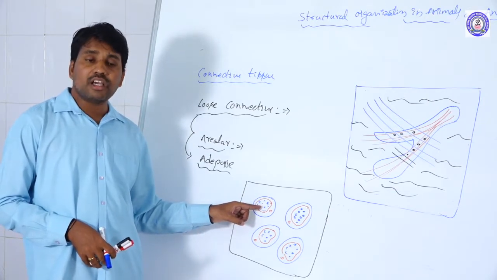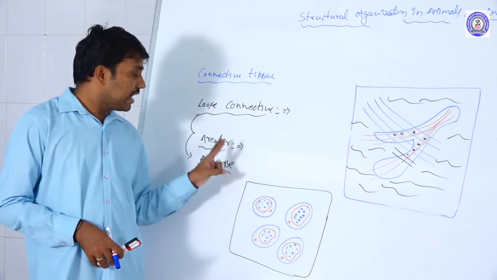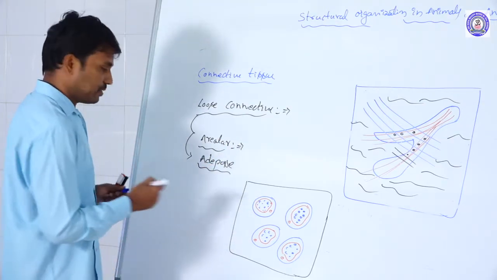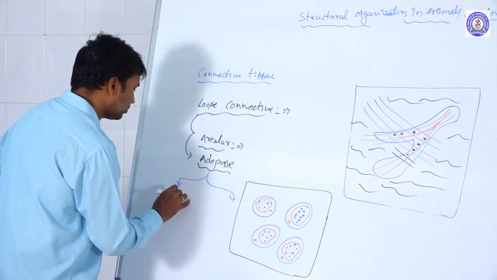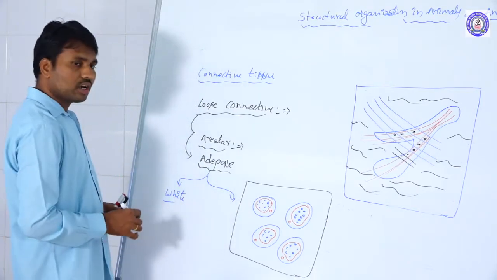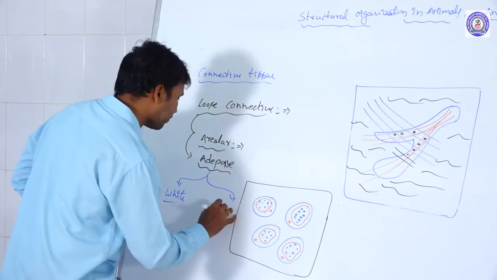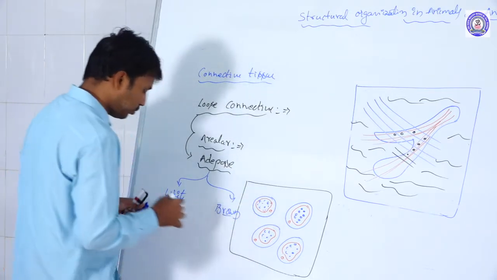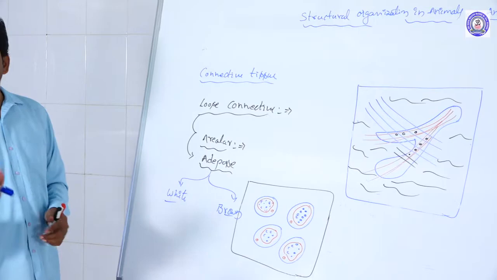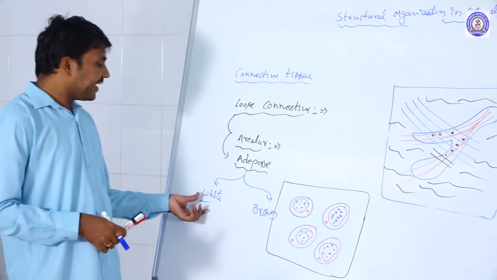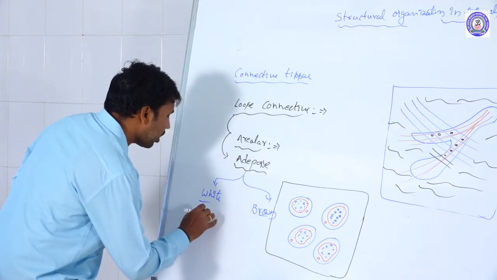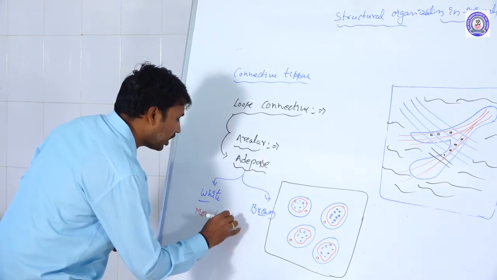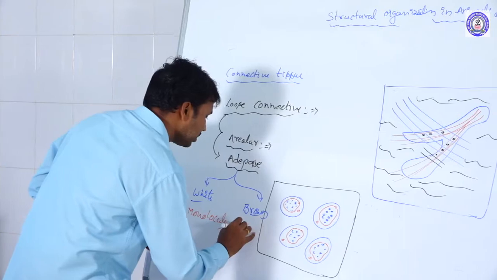Based on these fat bodies, adipose tissue is again divided into two types: white adipose tissue and brown adipose tissue. White adipose tissue is the monolocular adipose tissue. Brown adipose tissue is the multilocular.